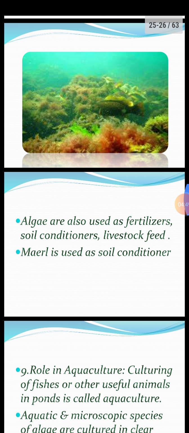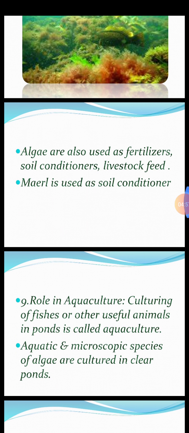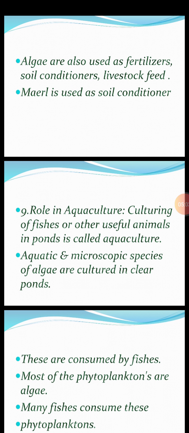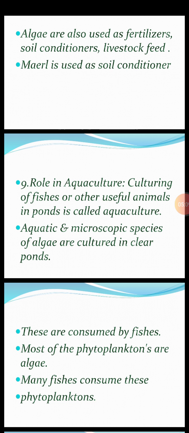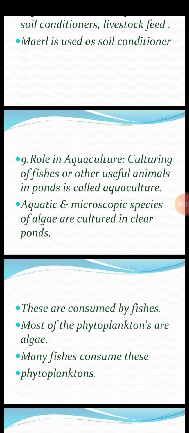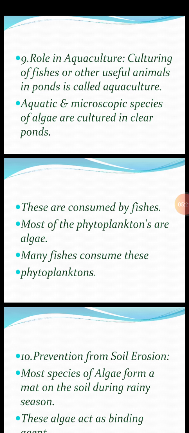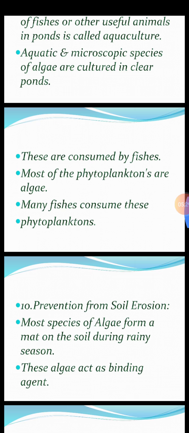Algae are also used as fertilizers and soil conditioners, that is, they improve the condition of soil. Livestock, cattle feed, marl is used as a soil conditioner, that is, it makes the soil condition better. Ninth is role in aquaculture. Aqua means water. So culturing of fishes or other useful animals in ponds is called aquaculture. Aquatic and microscopic species of algae are grown in clear ponds. These are then eaten by fishes. Most of the phytoplanktons are algae. Phyto means plants, planktons mean free floating plants. Many fishes eat these phytoplanktons.